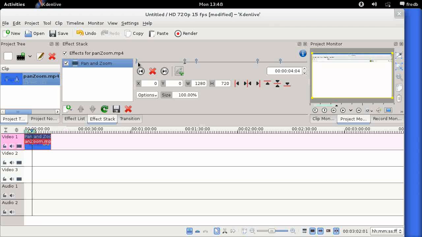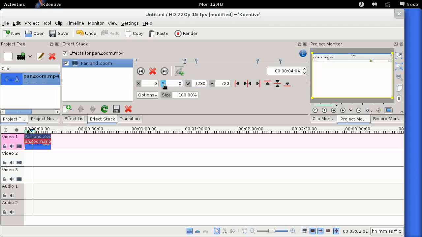So at this point we want the zoom to start. Okay, so we want it to basically be in its original position at its original size. And that's fine, so we can leave these parameters as is. Incidentally, if we didn't put this keyframe in here and we just went straight to the zoom settings here, what you find is that straight from the beginning the zoom would begin. So we actually want a period where the screen is displayed at normal size, and then at this point we want KDEnlive to start the zoom, and then at this point we want the zoom to be completed.